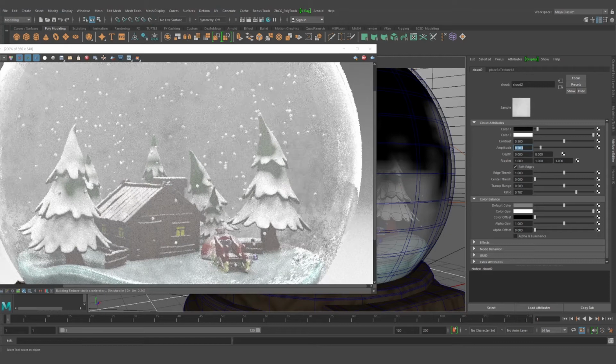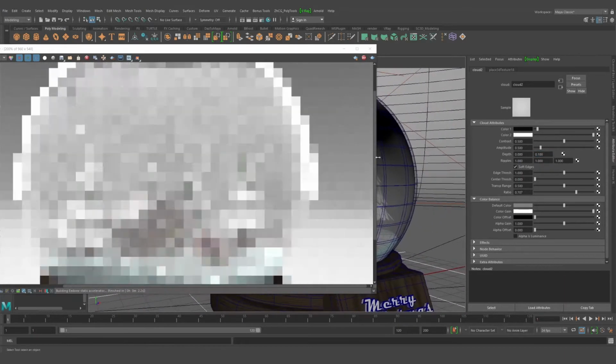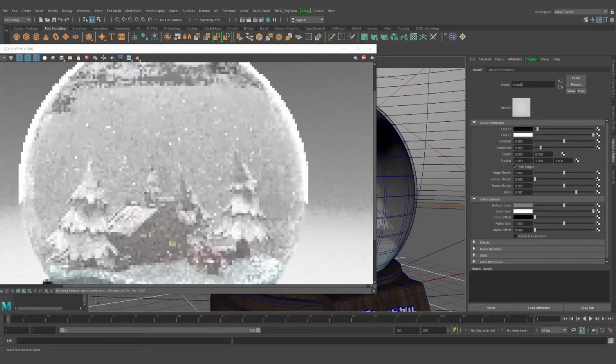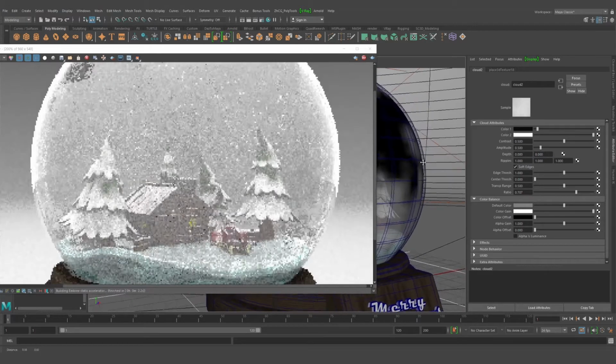Okay, so depth, definitely we can reduce it, and as you can see, it's like a transition or something like that. It's depth basically. So probably I will leave it as it was previously, on the 8. Yep.